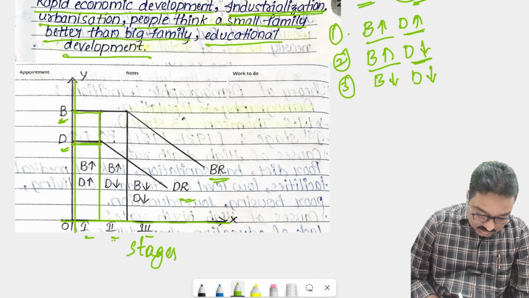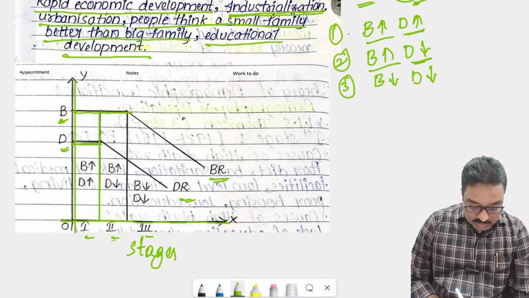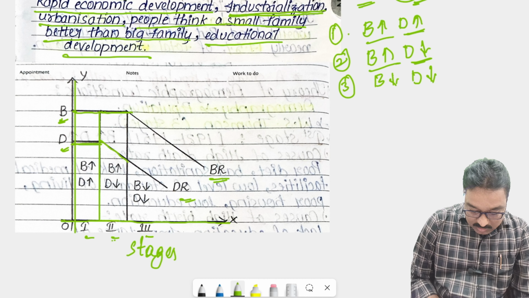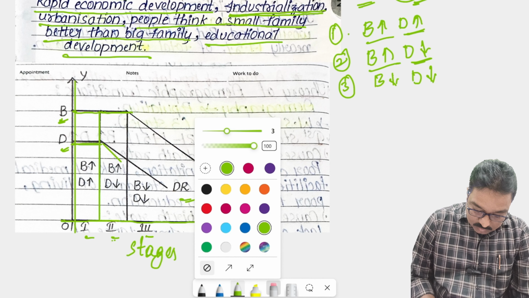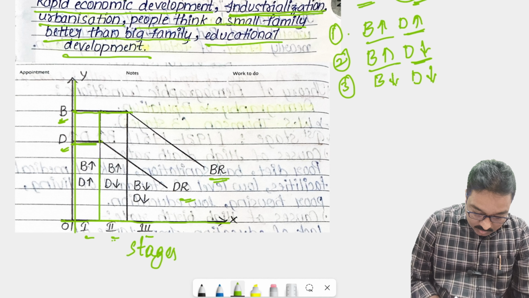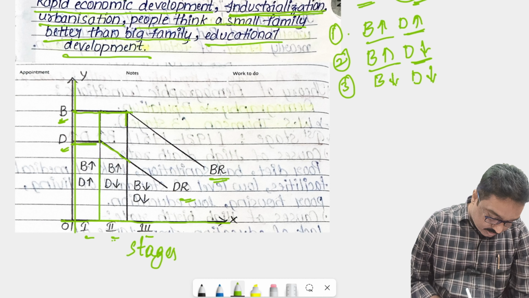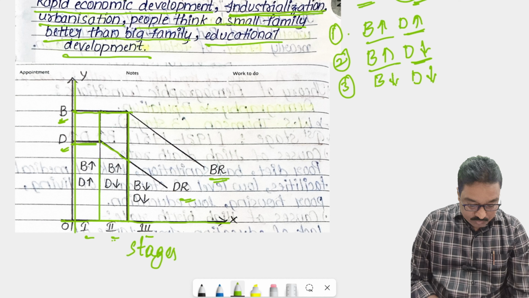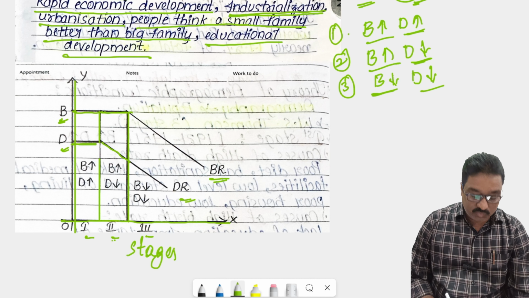Birth rate in the second stage increases but death rate slightly decreases. And in the third stage, birth rate also decreases, death rate also decreases.